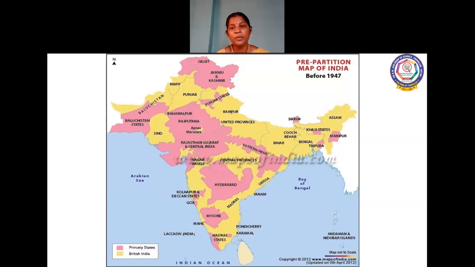Provinces were directly under the control of the British officials who were appointed by the viceroy. And here the pink shaded part is known as the princely states, which were under the control of the local rulers. And the sandal shaded place is known as the provinces. It was under the control of the British officials.